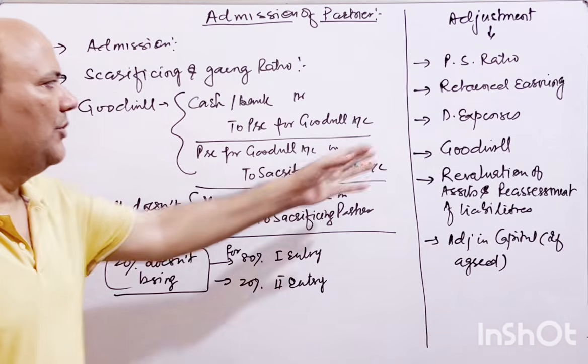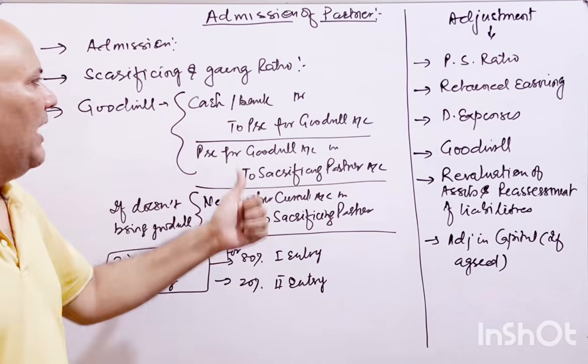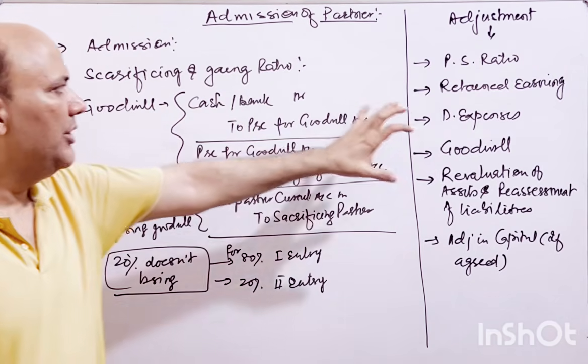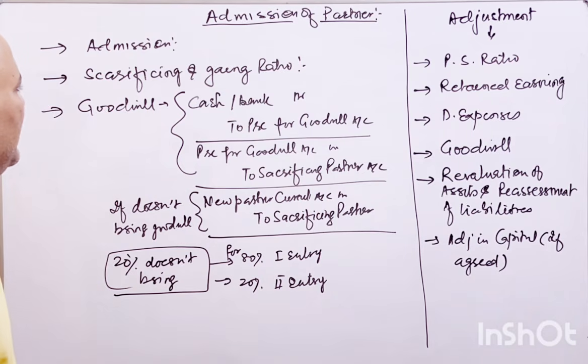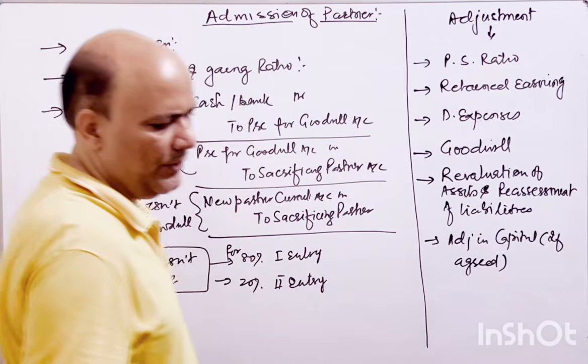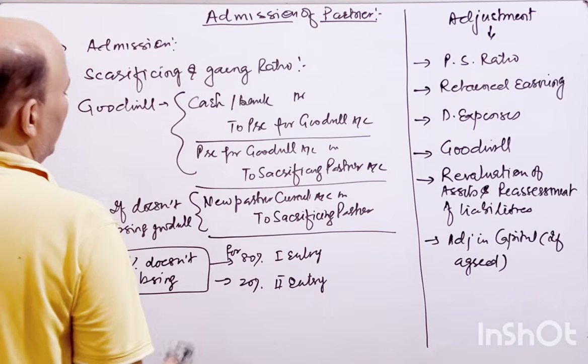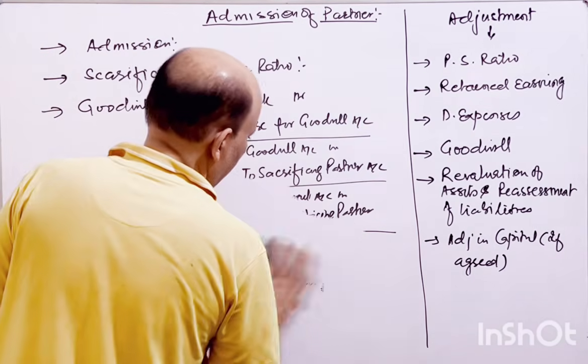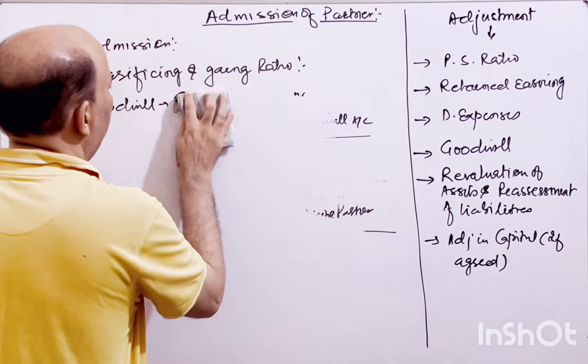For the detail of goodwill we will have a separate video. You can go through that and understand, but this is what you have to go through here. So this is goodwill and the treatment of goodwill.